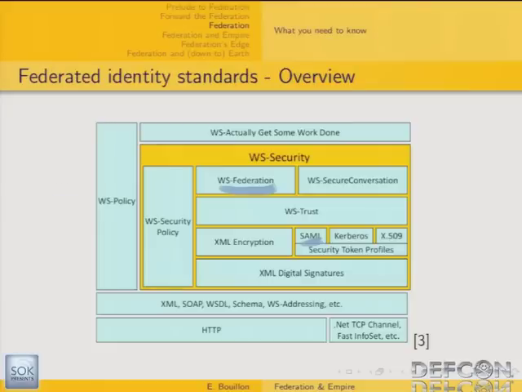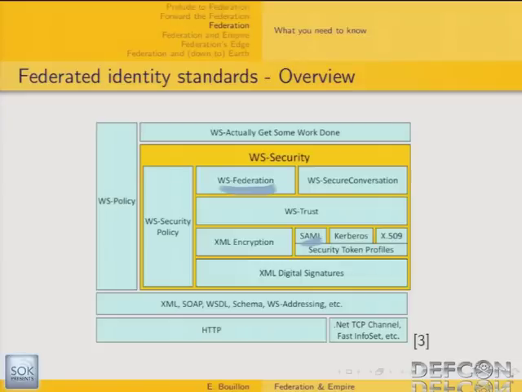So what do we need to know about federated identity standards? In this part, I'm just going to give a very, very high-level view of some of the involved standards around federated identity. Here you have a diagram that shows the complete ecosystem of specifications around federated identity. As you can see, they are quite numerous, and most of them are supported by an organization called OASIS, the OASIS Consortium, where OASIS stands for Organization for the Advancement of Structured Information Standards. I'm not going to discuss all of them, but just introduce two of them.